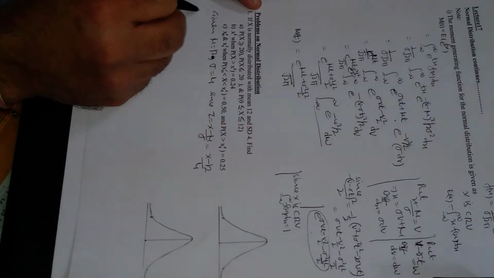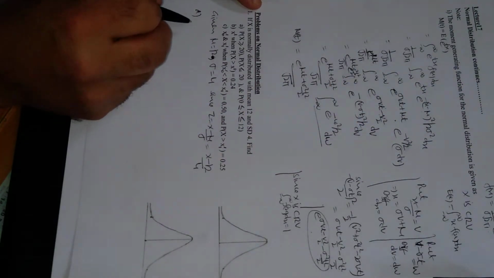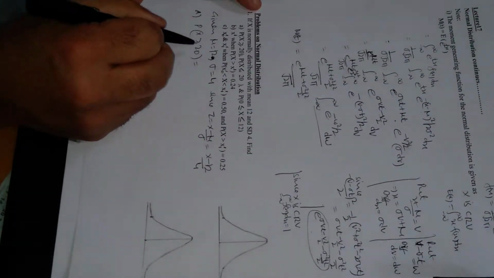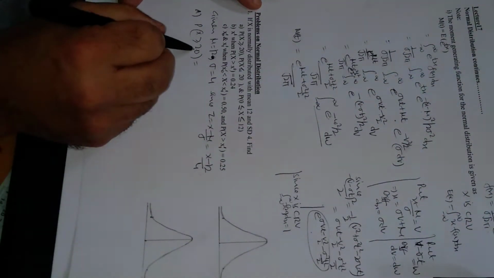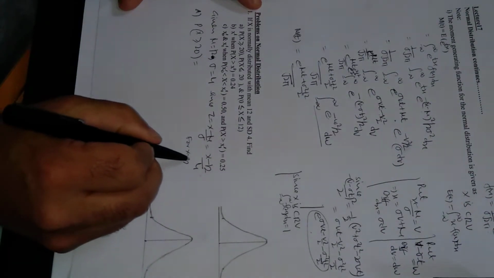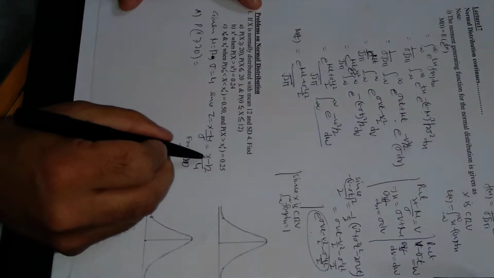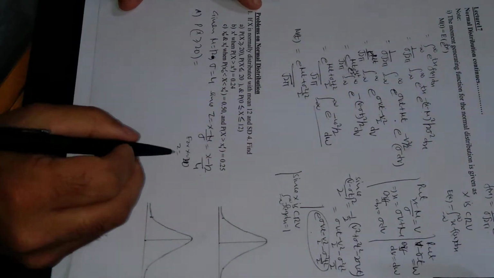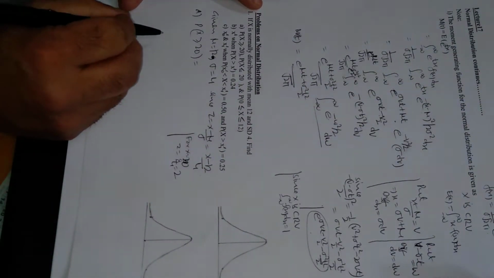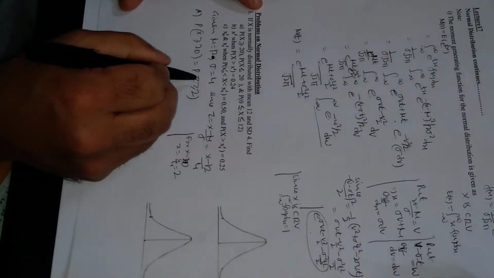Now come to the first part. We have to find the probability that x is greater than or equal to 20. First of all, we will convert this in terms of z. For x equal to 20, substitute here. So what will be z? 20 minus 12 is 8, divided by 4, means 2. So in terms of z, this is 2. So this will be the probability z greater than or equal to 2.